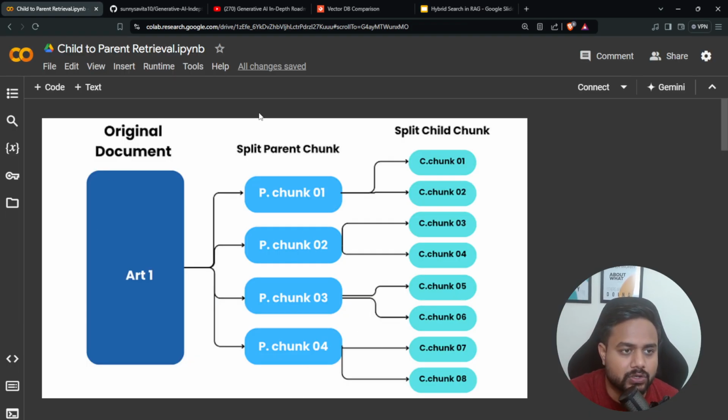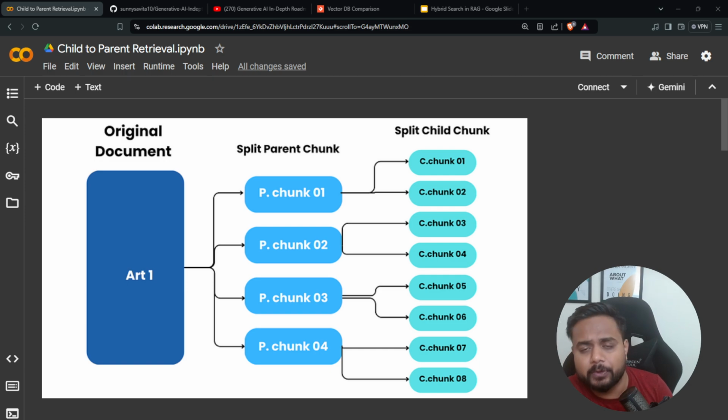So inside the solution, guys, what is the retrieval name? The retrieval name is child to parent retrieval. Inside this child to parent retrieval, let me explain to you each and everything. But before starting with this child to parent retrieval, we'll have to understand the basic RAG flow. If you are not aware of the basic RAG flow, in that case, you will find some difficulty. So I would suggest you please go and check my previous videos.